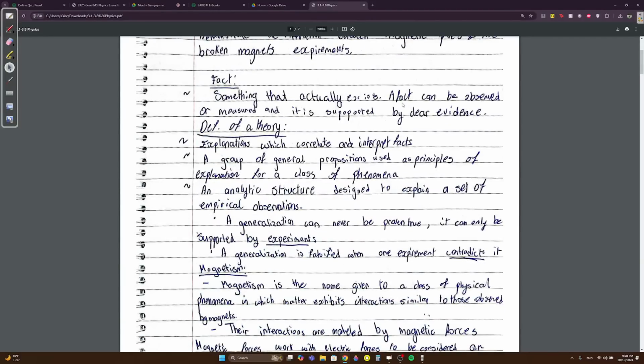You should know that a fact is something that actually exists. A fact can be observed or measured and it's supported by evidence. This is important: a fact is always supported by clear evidence. A theory doesn't have evidence. It's an explanation which correlates and interprets facts.